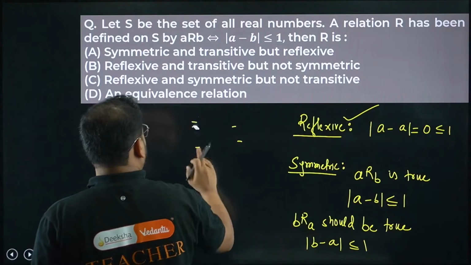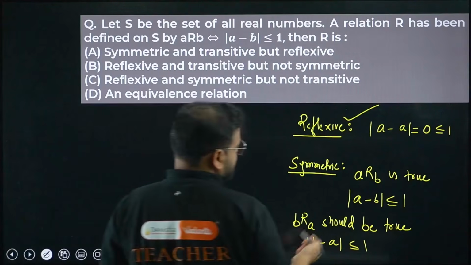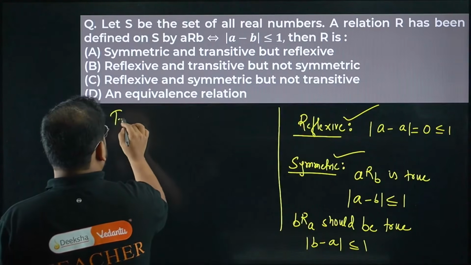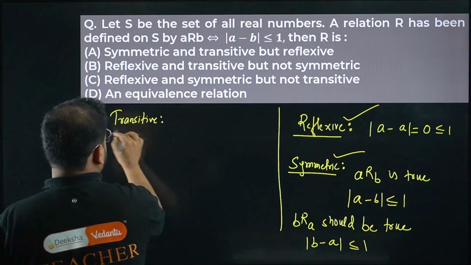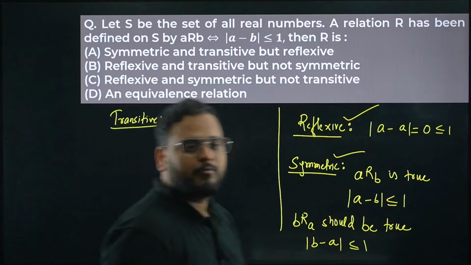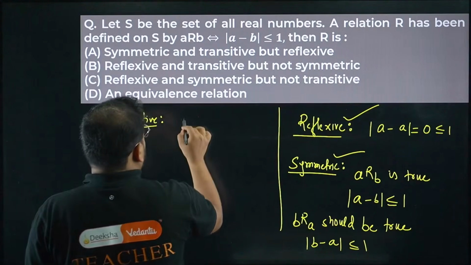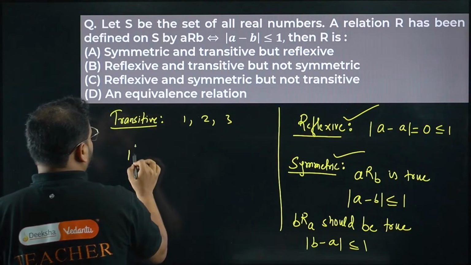Now the last part is to check for transitivity. So the symmetric also is true. Check for transitive relation. For the transitive relation, what can we take as an example? I'll take 3 elements, 1, 2 and 3. Let's write 1R2.